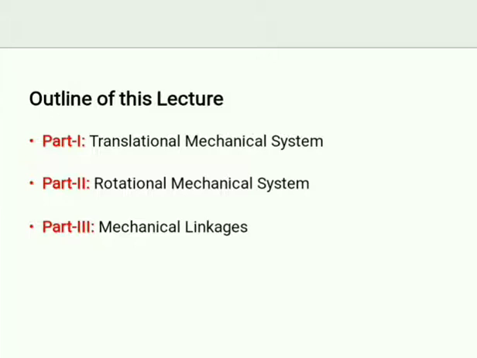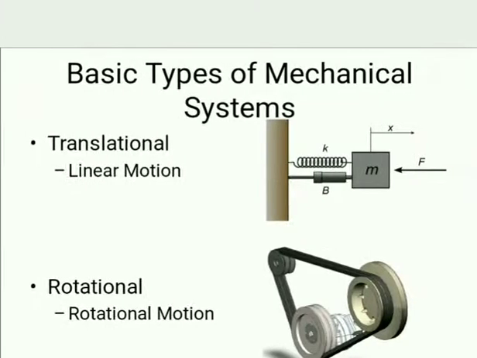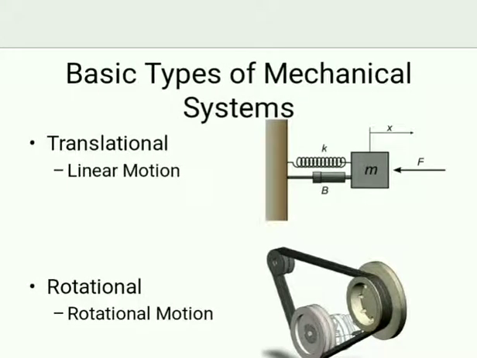Now we shall go with the translational mechanical system, rotational mechanical system, mechanical linkages. First we shall see translational. You can see the diagram side.